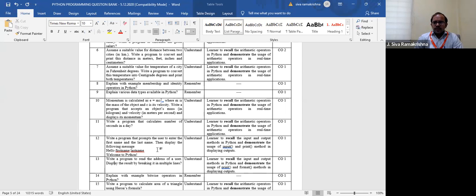Usually from the address, you ask the flat number, street name, any landmark, and then city, state, and finally pin code.